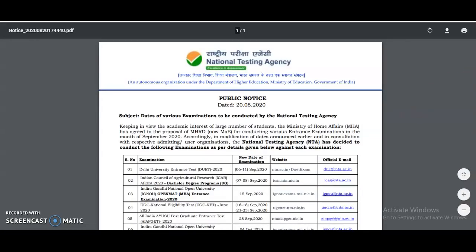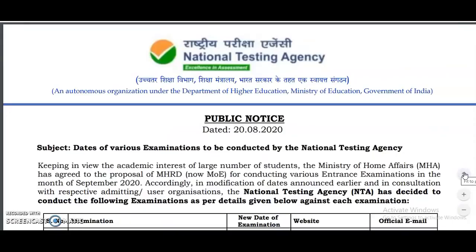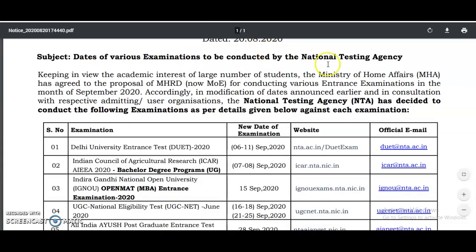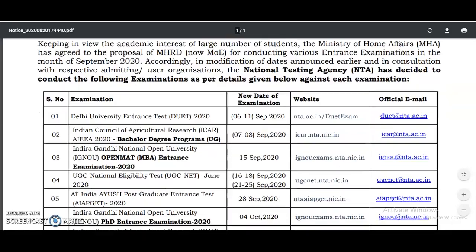Then you will be directed to this page, where it clearly says the dates of various examinations to be conducted by the NTA. Keeping in view the academic interest of a large number of students, the MHA has agreed to the proposal of MHRD for conducting various entrance examinations in the month of September 2020. Accordingly, in modification of dates announced earlier, in consultation with the respective admitting or user organizations, the National Testing Agency has decided to conduct the following examinations as per the details given below against each exam.